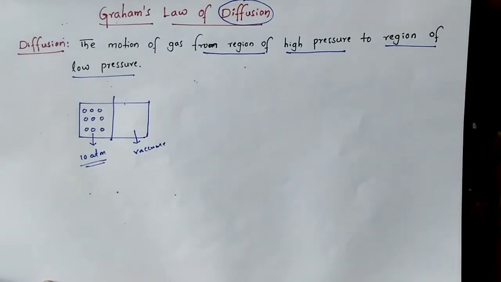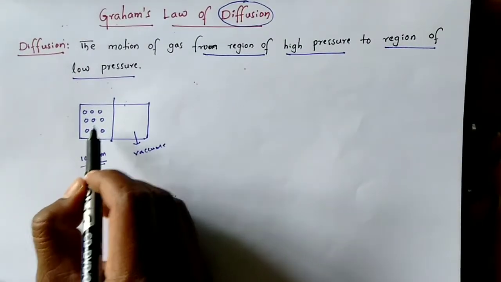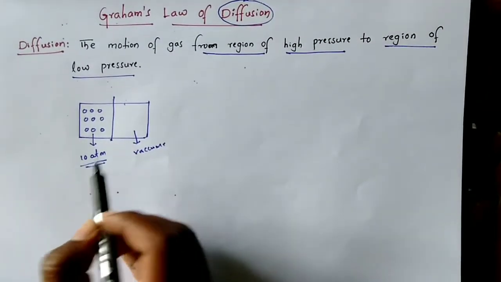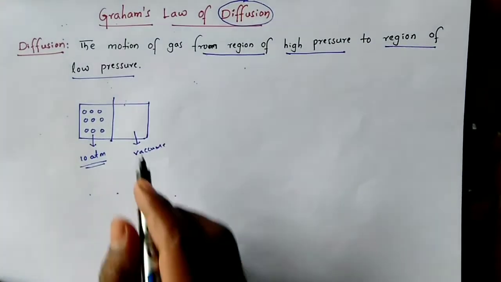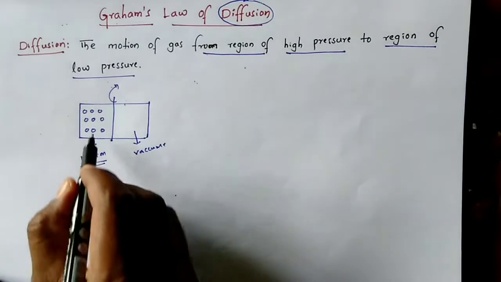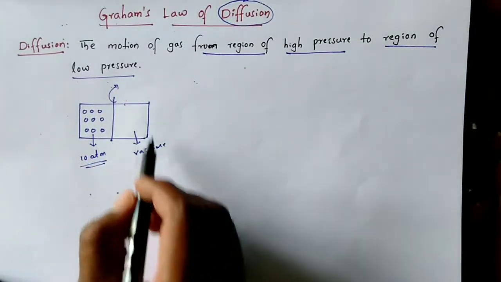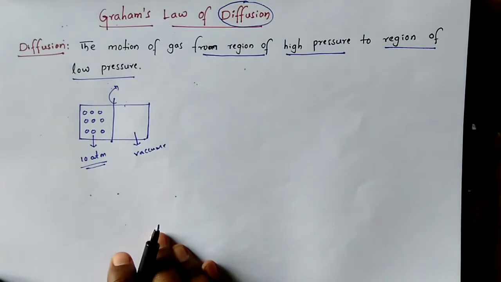These gaseous molecules always tend to move from higher pressure region to lower pressure region. If I remove this partition, all these gaseous molecules will spread into this vacuum place.